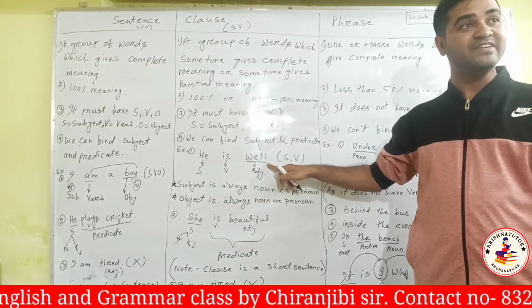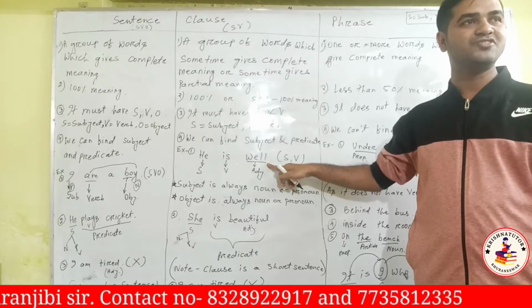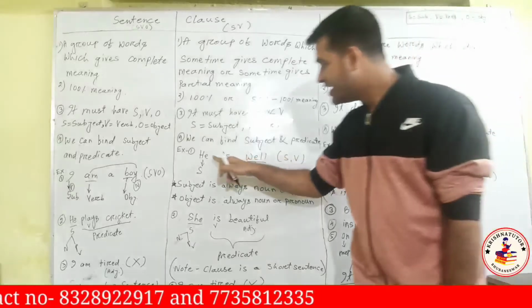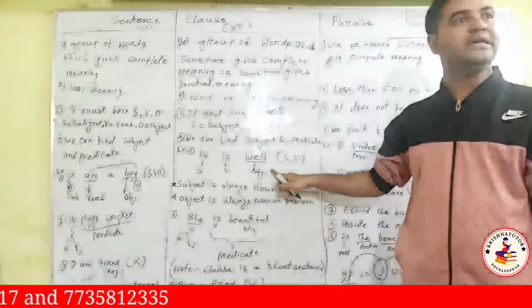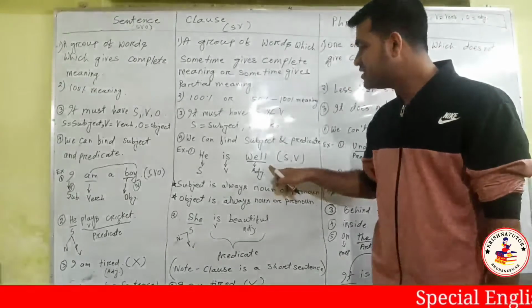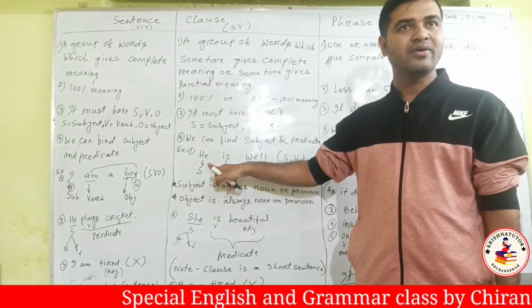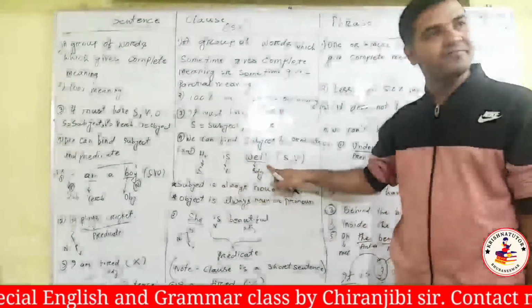Well is an adjective, a describing word of a noun or pronoun. So if I say he is well, how is he? Well. So this well is describing the health of he. Here it is an adjective.